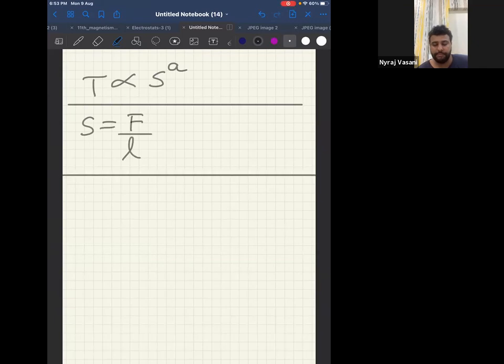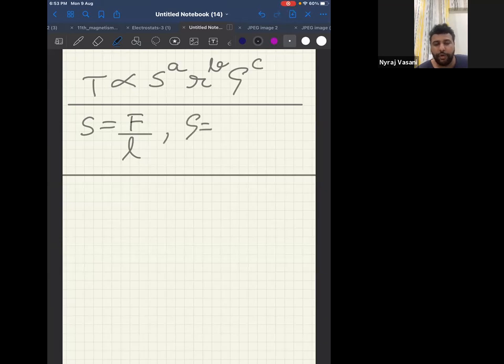It also depends on radius. I don't know how much, so radius power B. And it also depends on the density of the liquid, so density power C. Now they are asking to find the expression, meaning find the values of A, B, and C.